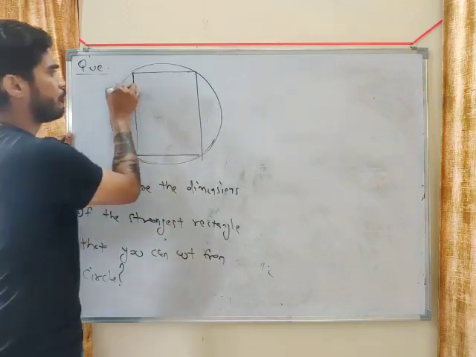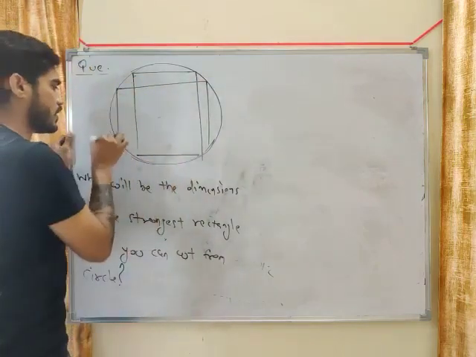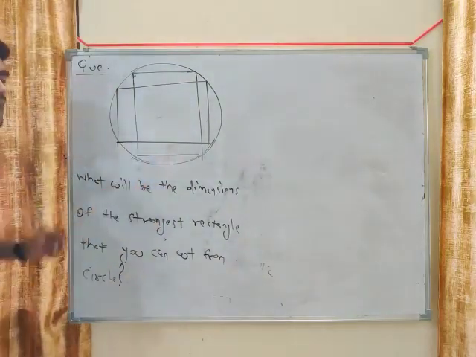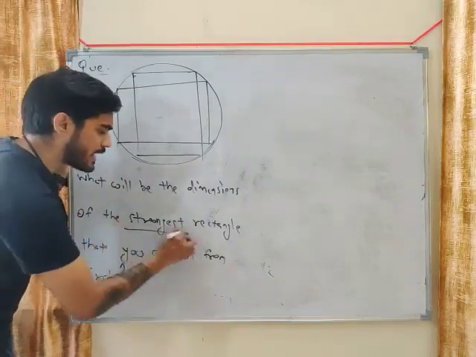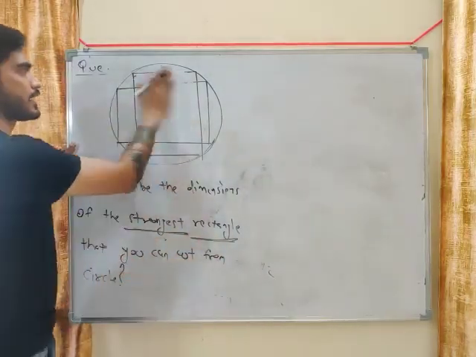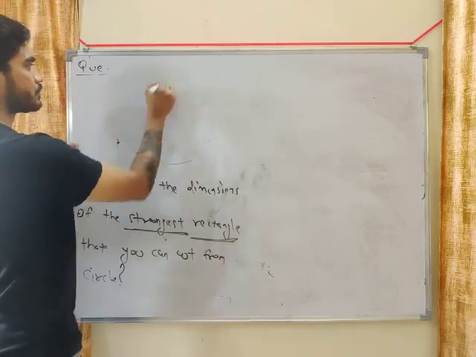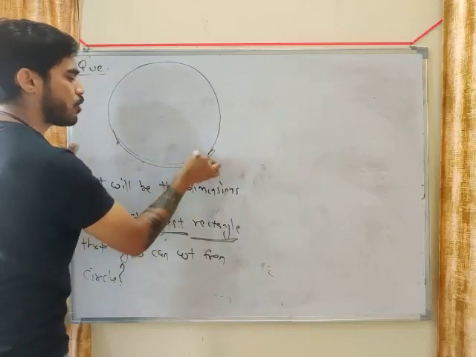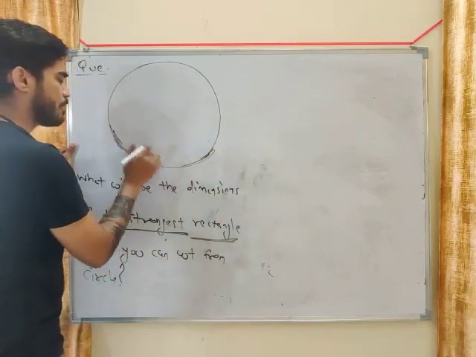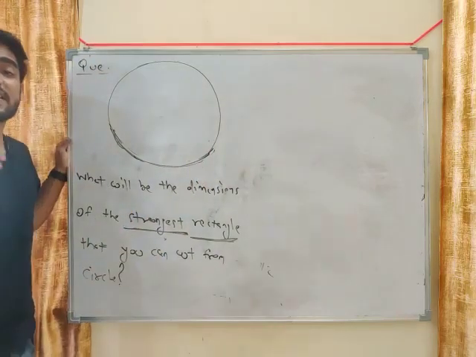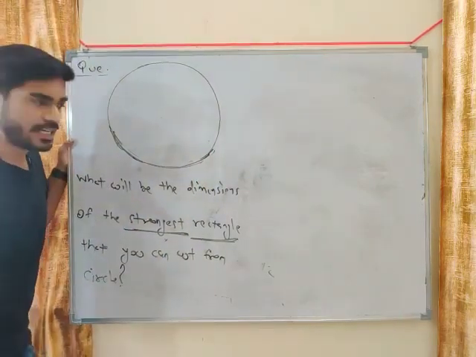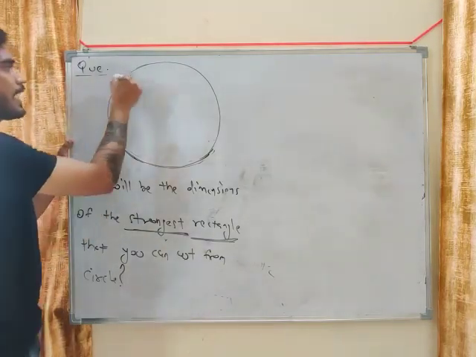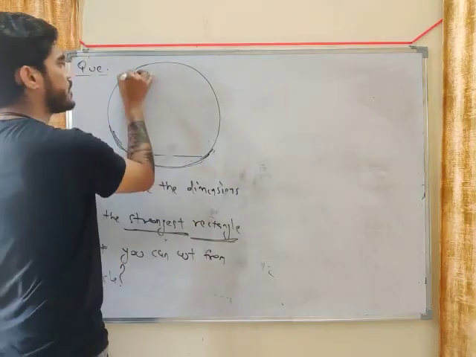See, you can cut different rectangles. You can cut a rectangle like this, or like this. You can cut different rectangles from this circle. What do you need to calculate? The dimension of the strongest rectangle, my friend. Now what is the strength? Strength means M allowable, right? How much bending moment you can apply. And M allowable will be maximum if Z is maximum. So you need to find a rectangle which will have maximum Z.